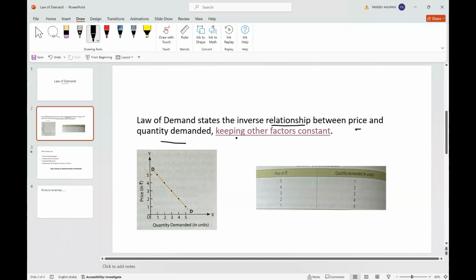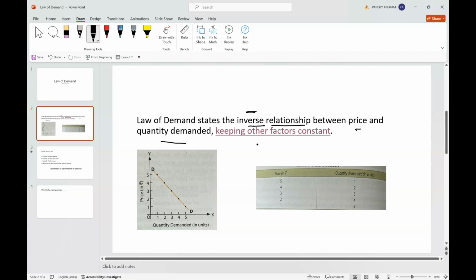Price and quantity demanded are two elements which we are studying. Now, what kind of relationship exists between price and quantity demanded? It is inverse. We also call it negative. So, there exists inverse relationship or negative relationship between price and quantity demanded.